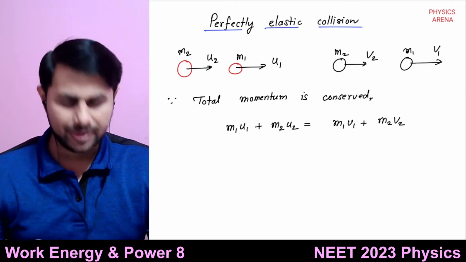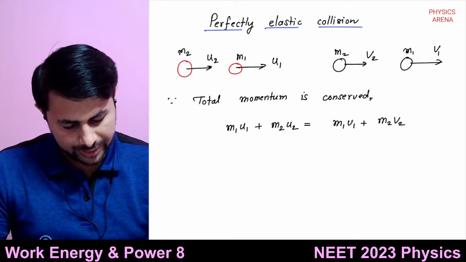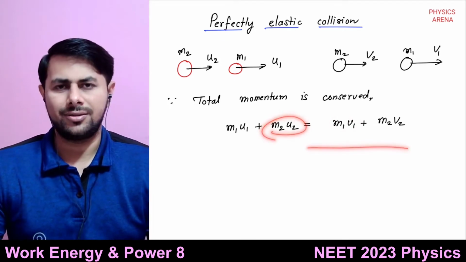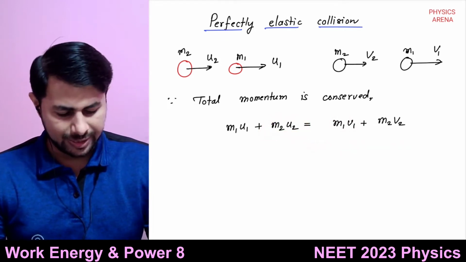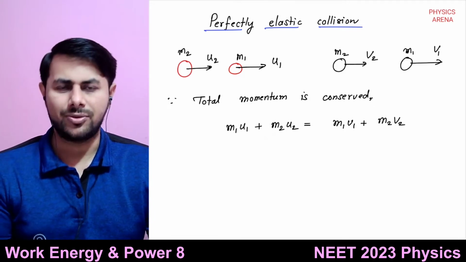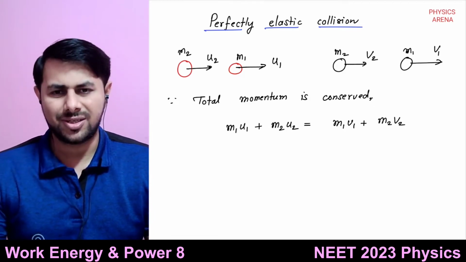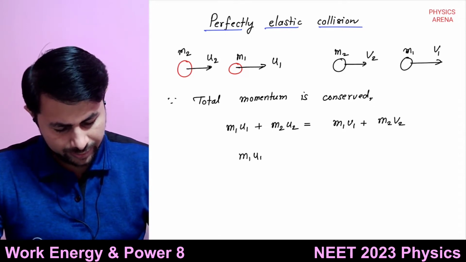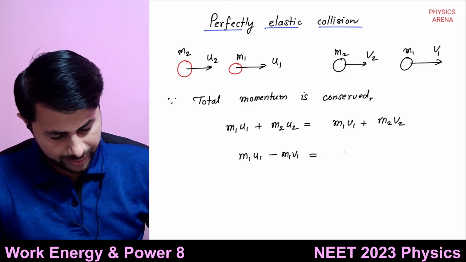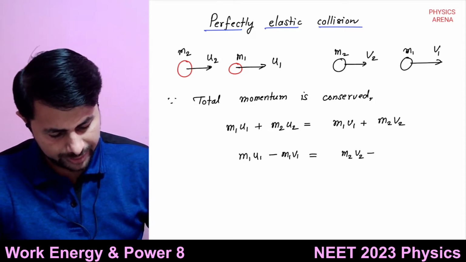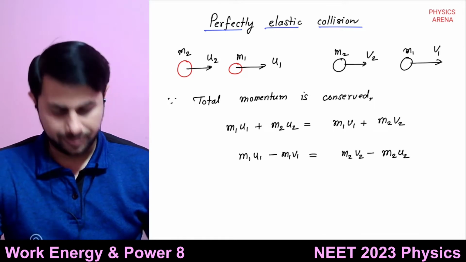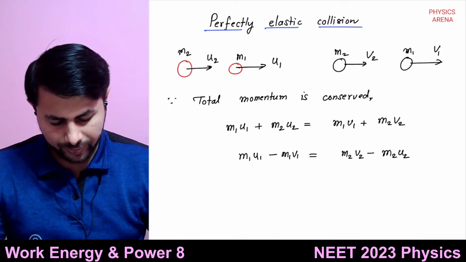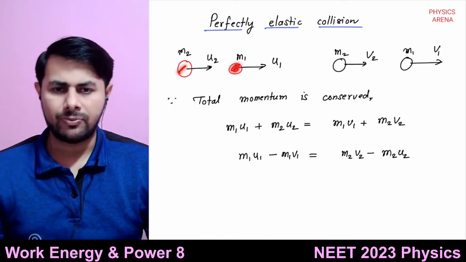After that, we take m1 v1 on the left hand side and m2 u2 on the right hand side: terms containing m1 on the left, terms containing m2 on the right. This is the trick. So m1 u1 minus m1 v1 equals m2 v2 minus m2 u2. What we want to do is, we know the masses m1 and m2.